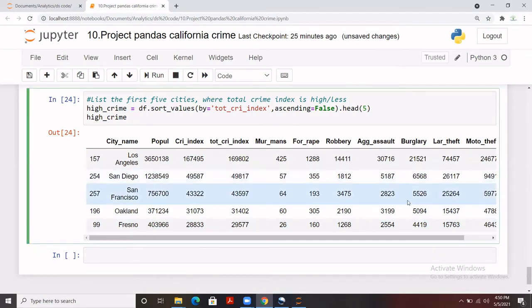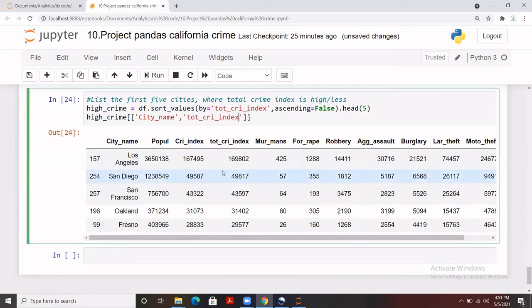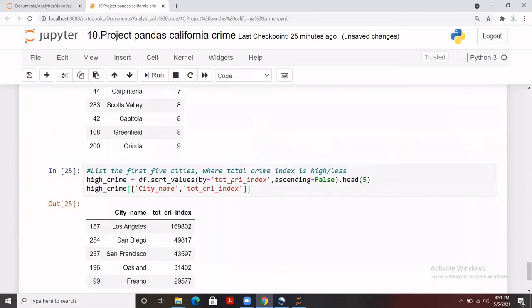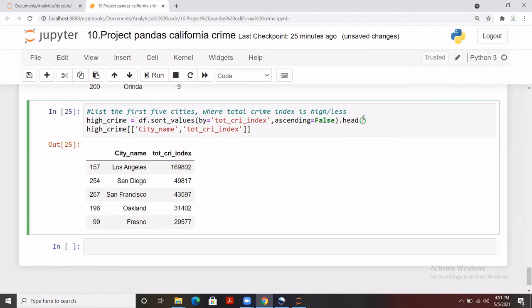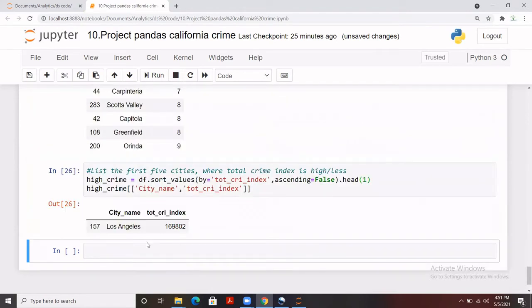Exactly the same way that we applied for the previous questions, we can do that here as well. So for the city name, we are going to extract it from there, and we are going to extract the total crime index as well. We simply copy and paste it, and we'll be extracting these two column values only. In case you need the top 10, you can pass 10 in head. In case you need 1 only, you can pass 1. And this is how we get the city name and total crime index.